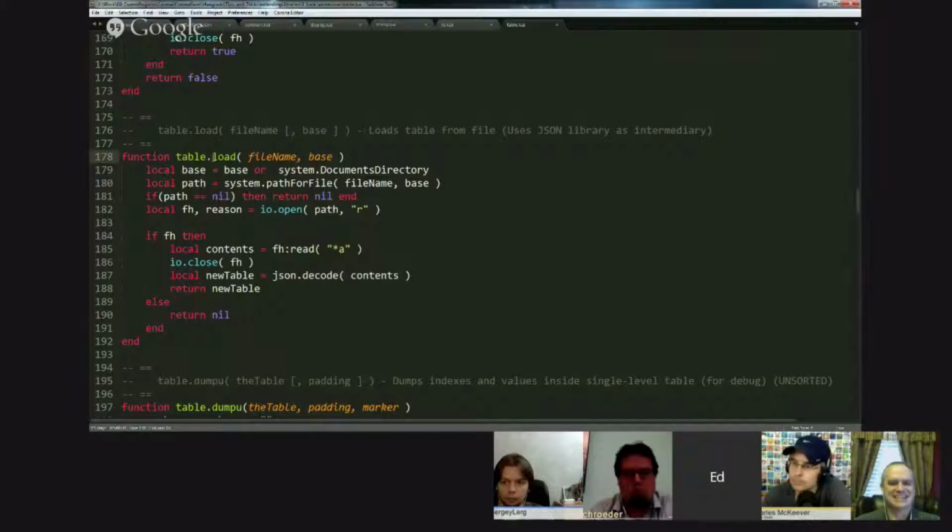In other words, if the Corona staff later on said, hey, we're going to make our own save and load, because we can't let Ed have all the glory here, people need it, why don't we just put it in there? They could extend table. Problem is, if you load SSK now, I'm going to wipe it out and replace it with my own. But I'm happy with that because I know how mine works.